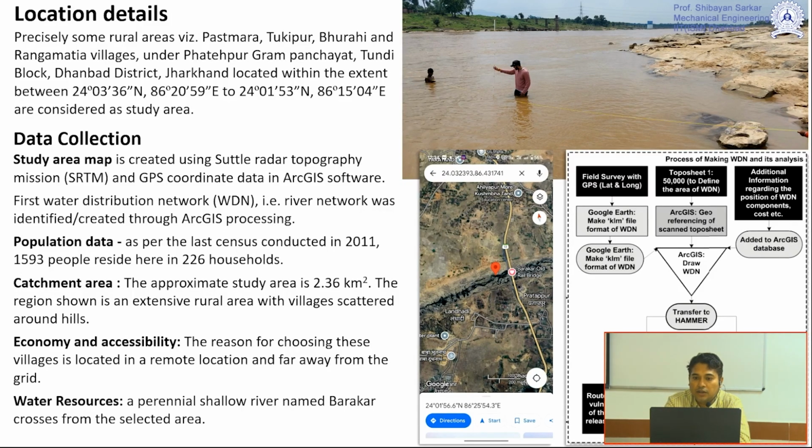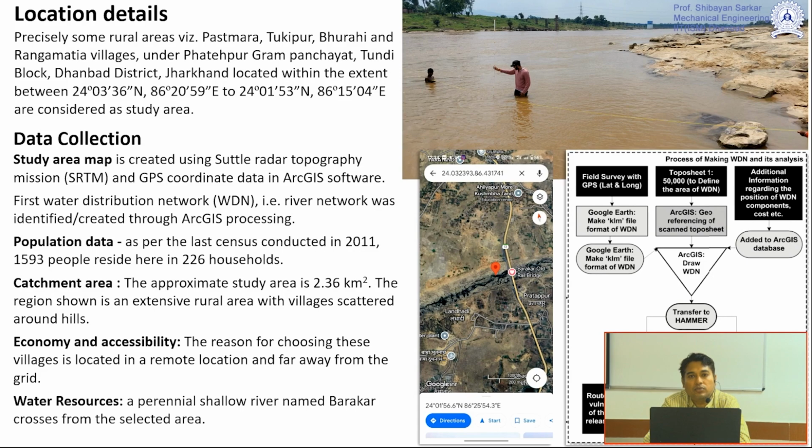But after discussing with the local people, we decided that we would not collect data during the monsoon season, because in monsoon the river is very rough and it is very difficult to collect data. It would be risky with our limited resources. So we planned to do this exercise during the pre-monsoon or post-monsoon season.